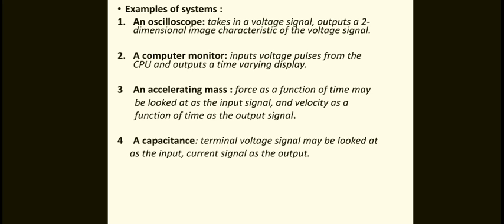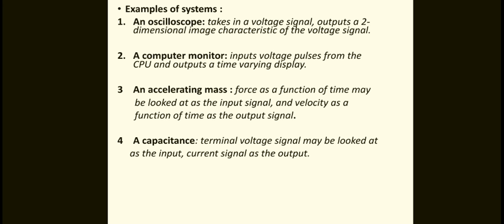An accelerating mass is also an example: force as a function of time may be looked at as the input signal, and velocity as a function of time as the output signal. This is a good example of a system.